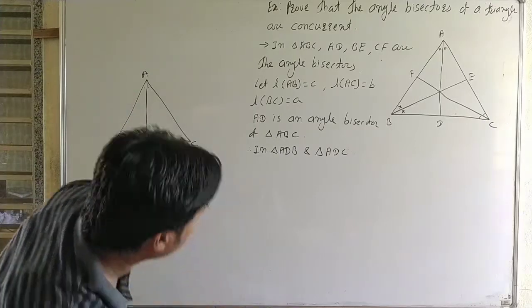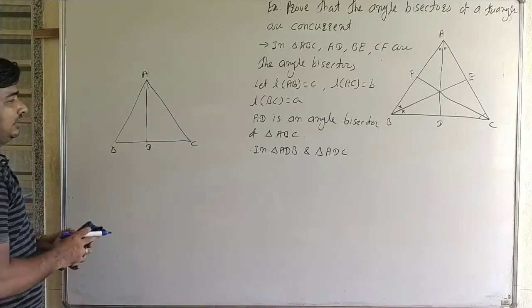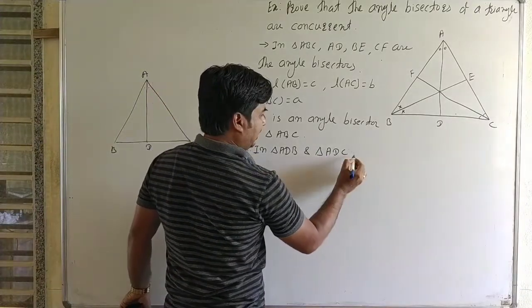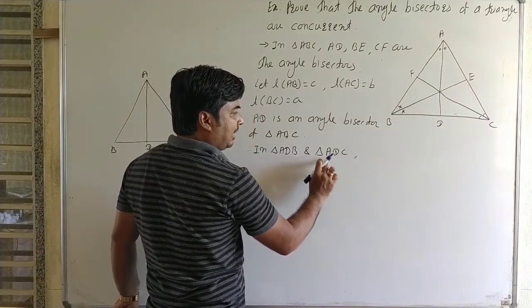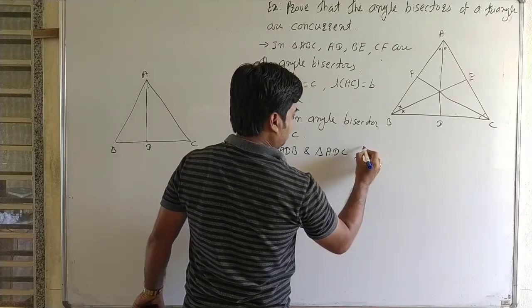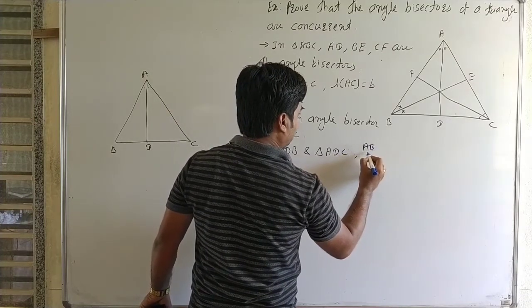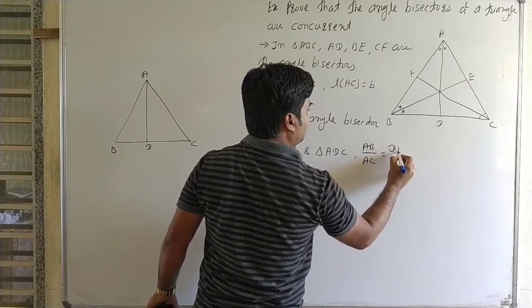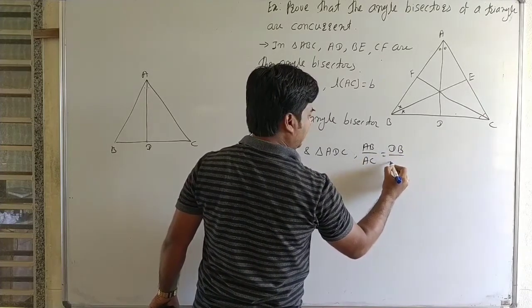Here, the ratio of their sides in triangles ADB and ADC is AB upon AC is equal to DB upon DC.